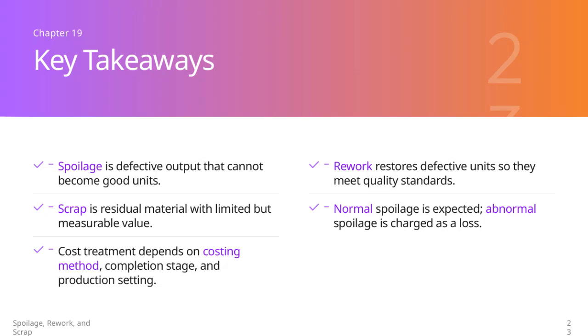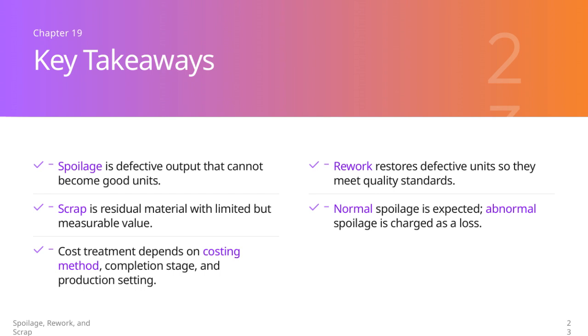Let's break down some important concepts related to spoilage, rework, and scrap. Spoilage refers to defective output that simply can't be fixed or turned into good units. In contrast, rework is about restoring defective units so they meet quality standards again. Then, there's scrap, which consists of leftover material that has limited but still measurable value.